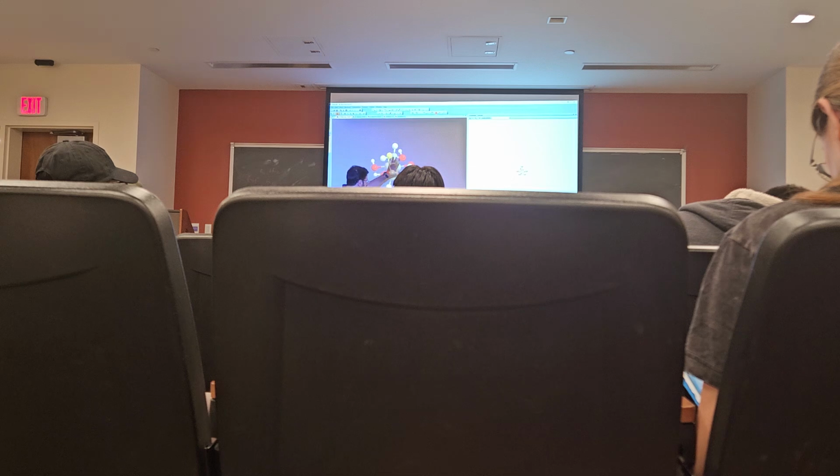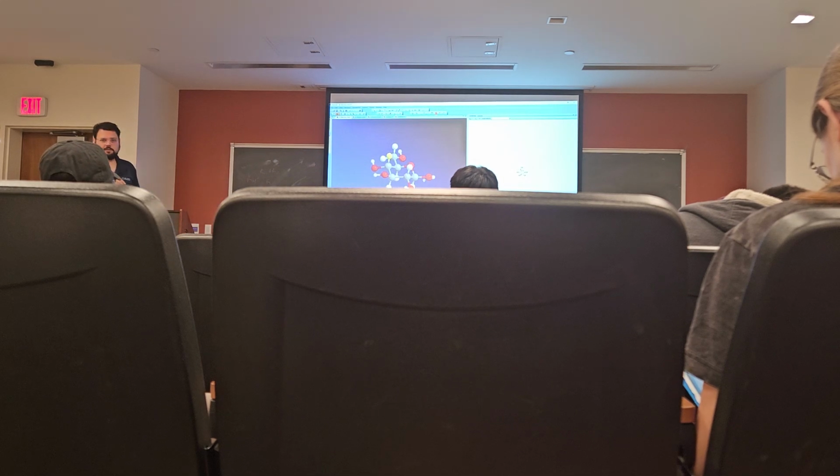So in this case, what do we have? Well, here's carbon number 6, and here's the hydroxyl. So is this an alpha anomer or a beta anomer? Is the hydroxyl on the same side or the opposite side as carbon number 6? It's on the same side, right? So this is beta glucose.